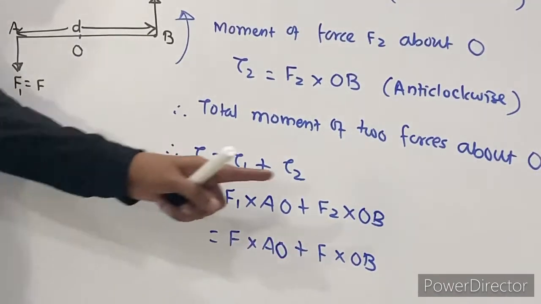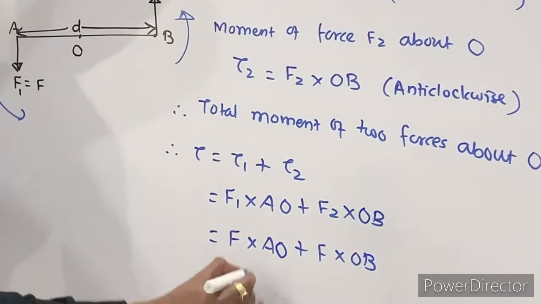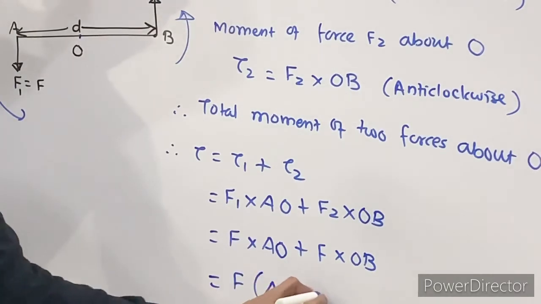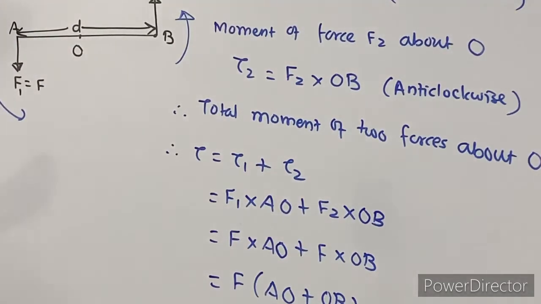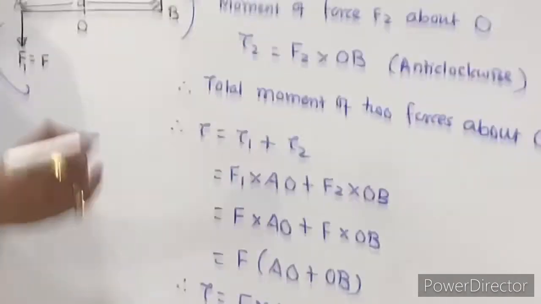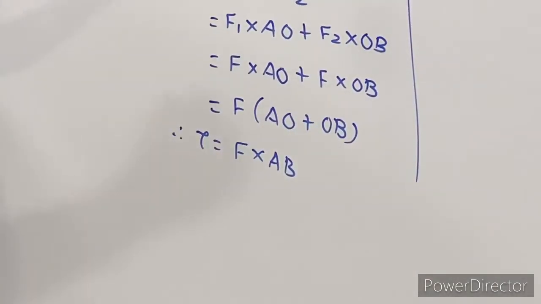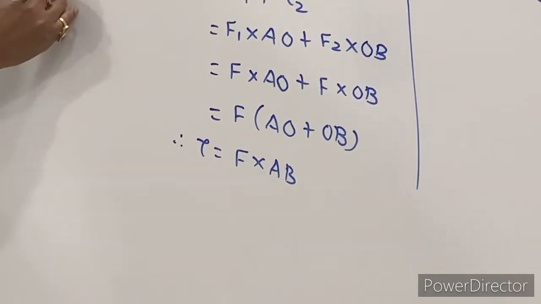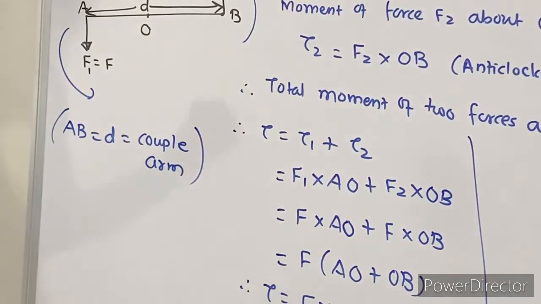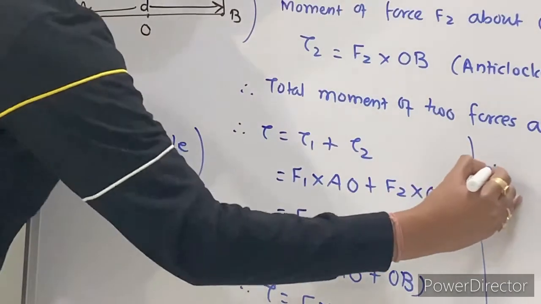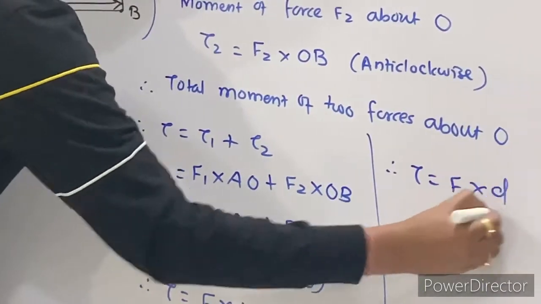Now can I take this F as common? So F will be common in both. So I will take that F out. This is AO plus OB. Now what is AO plus OB? It is nothing but AB. So I can write therefore torque is equal to F into AB. But AB is nothing but your perpendicular distance, and it is called the couple arm. This AB is equal to D, called the couple arm. So I can write therefore torque is equal to F into D.